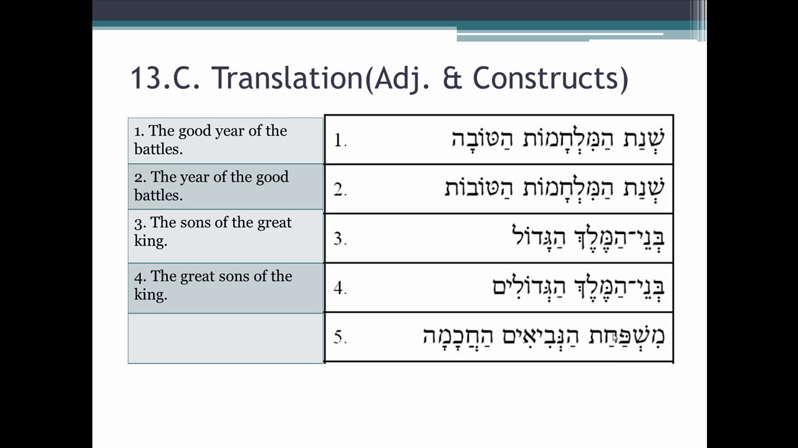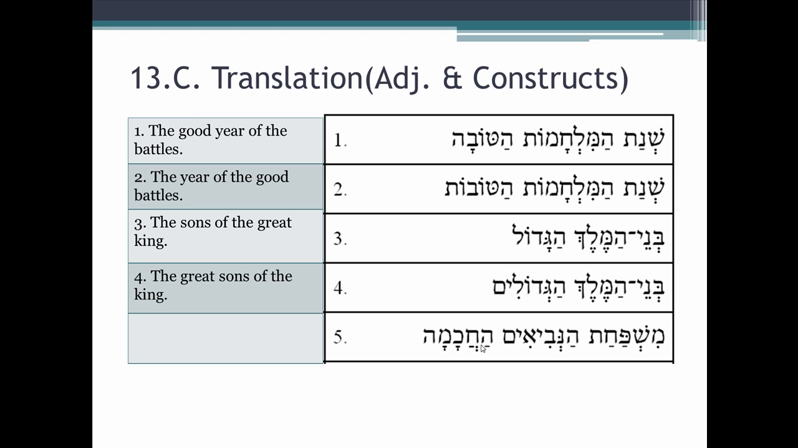Okay. Again, if you didn't know really how to describe it grammatically, if you knew it was a noun and then you see another noun right next to it, think construct. So noun and construct, noun and absolute. So mishpachat, it's for sure construct if we know our forms. And then our absolute noun is definite, ha-nevi'im. So that makes the construct noun definite as well. So they're both definite. Now we go to our adjective, ha-chachama.